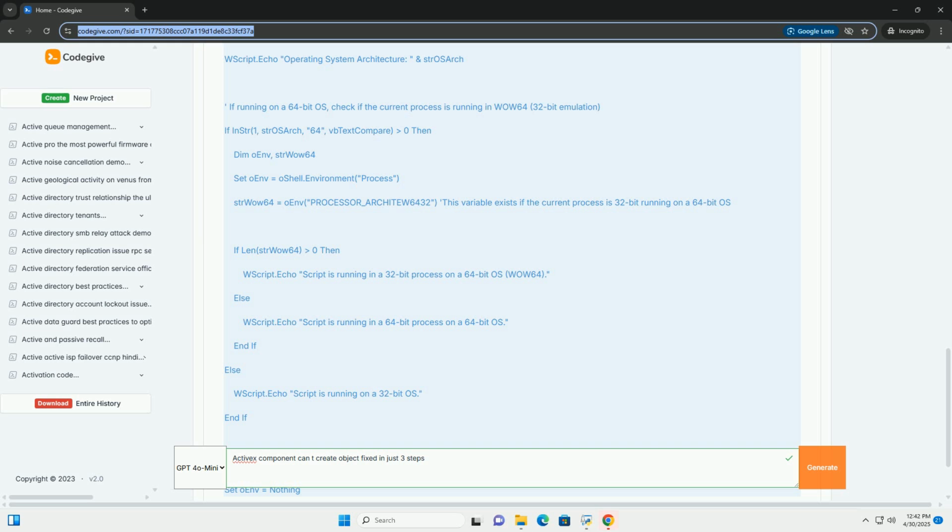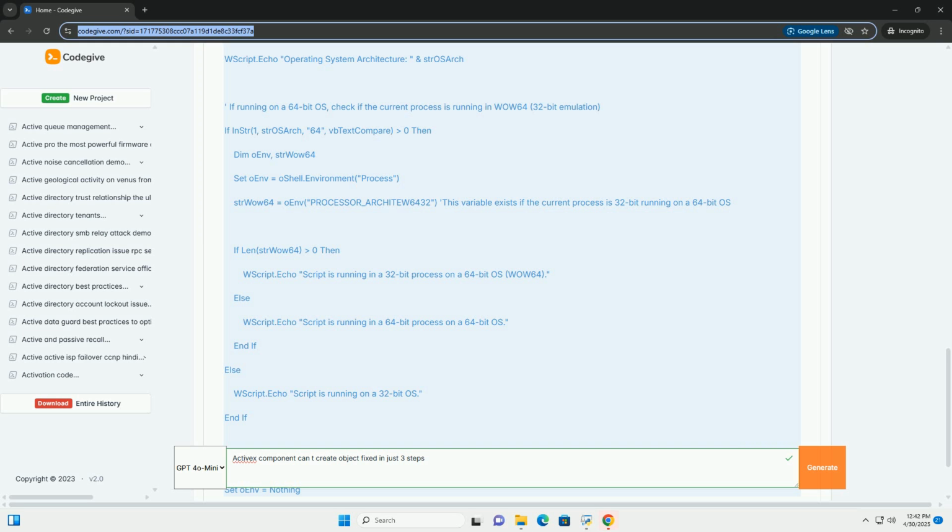Registry permissions: you'll need to grant permissions to the registry keys associated with the ActiveX component. This is more advanced and should be done with caution. Open regedit.exe. Locate the CLSID or ProgID key. Right-click on the key and select Permissions. Add the user account, or a group, and grant the necessary permissions. Typically read, and full control may be required in specific situations.